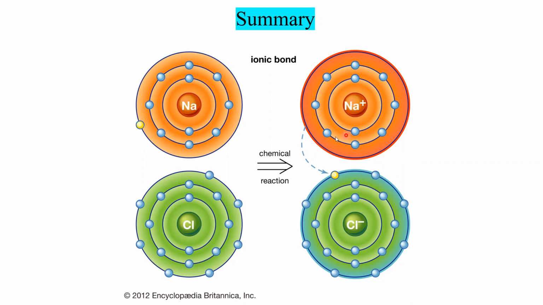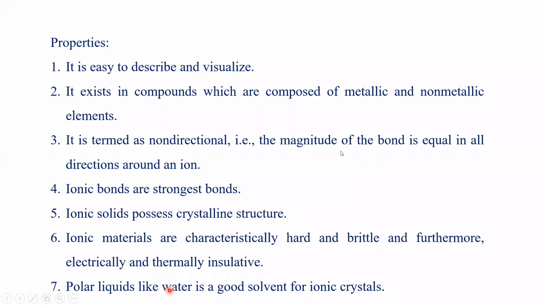Okay. So in that way, we discuss the properties in this chemical and mechanical way. Sodium chloride is formed during ionic bond formation, and some of the characteristics are discussed. This is easily described and visualized. It is easily understandable and also describes visually what happens in the outermost shells during the transfer of one electron or the acceptance of one electron. It exists as compounds composed of metallic and non-metallic elements. It is a very interesting thing.